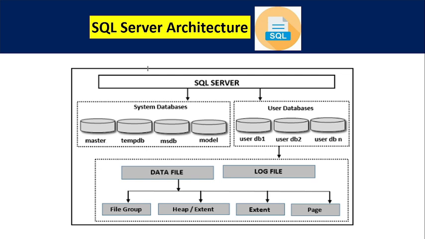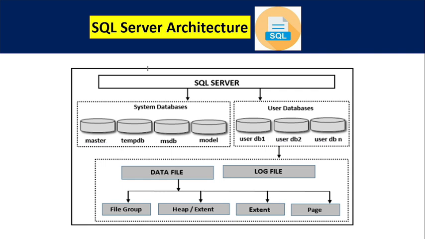The next topic is SQL Server architecture. You can see the SQL Server architecture on the screen. First of all, SQL Server has two components: system databases and user databases.